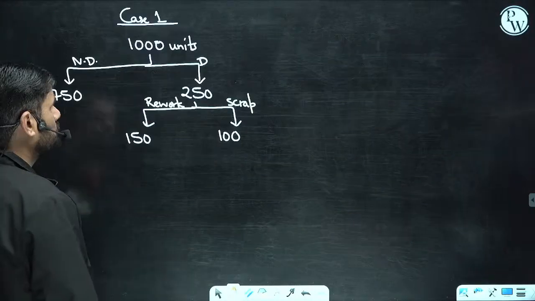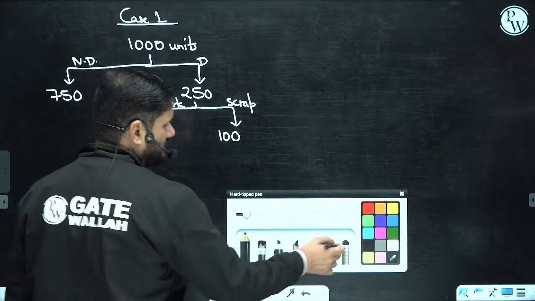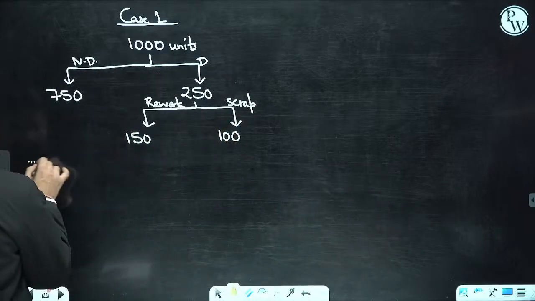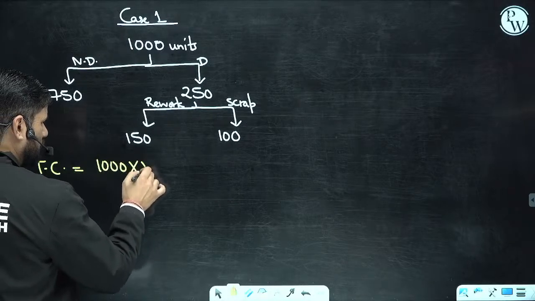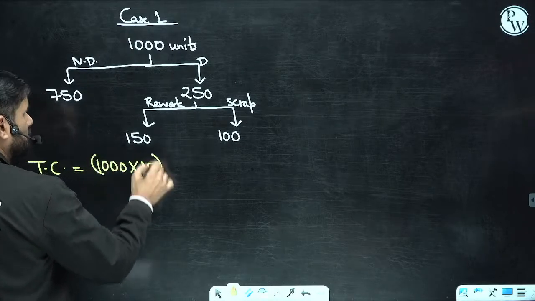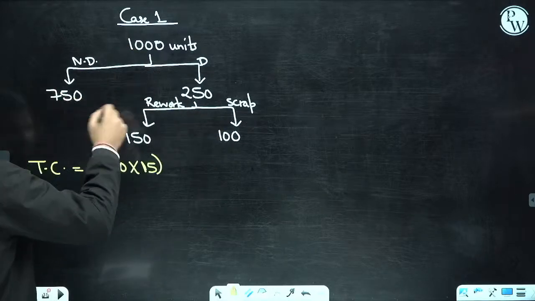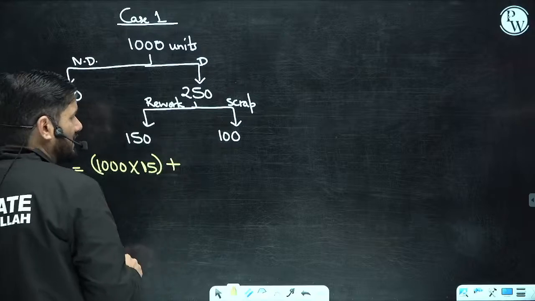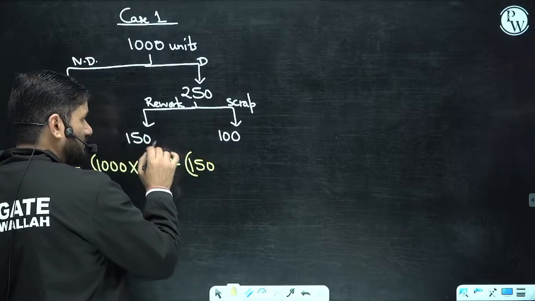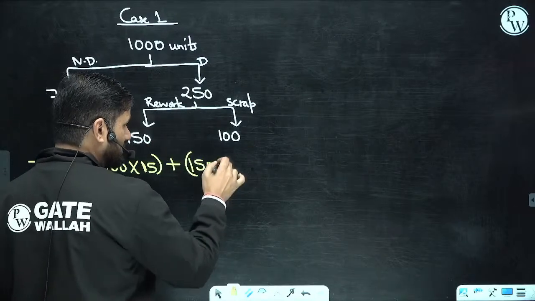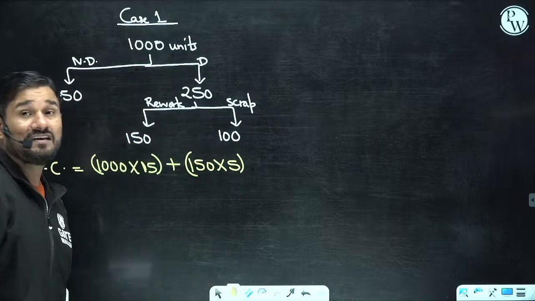So what is the total cost? Total cost is 1000 units into 15 rupees, because every unit we prepare on the machine, whether defective or non-defective, costs that. After that, for the 150 units which can be reworked, we have to spend 5 rupees per unit additionally.